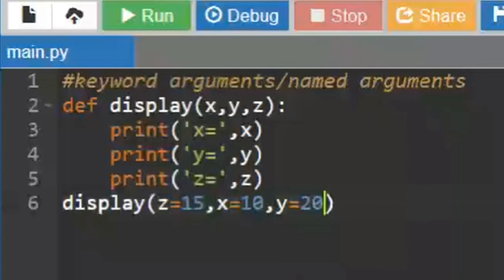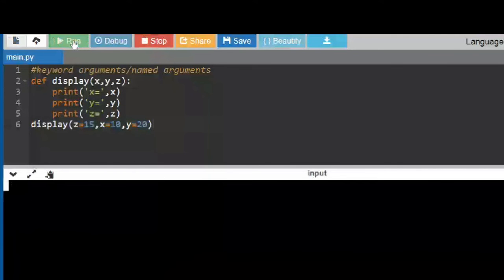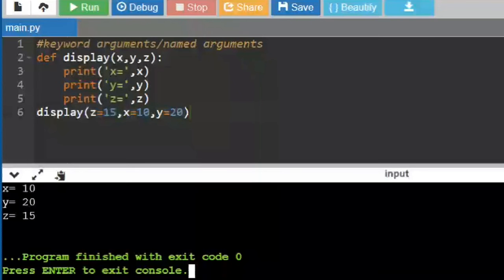So how have I given the values? I have given the values in a different order, but still the values 10, 20 and 15 will be taken by x, y and z. You can see that very clearly over here. So x is given 10, even if the order over here is not the same positional order, but it directly takes it because x and x are matching. Say for example, I'm saying a over here. So I just have taken y and I said a over here.